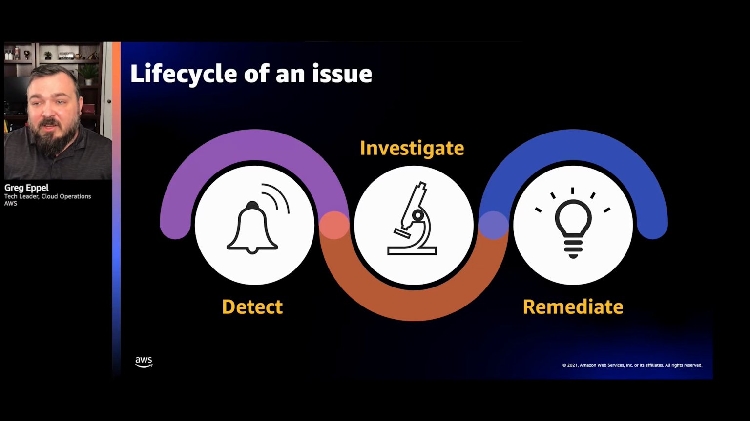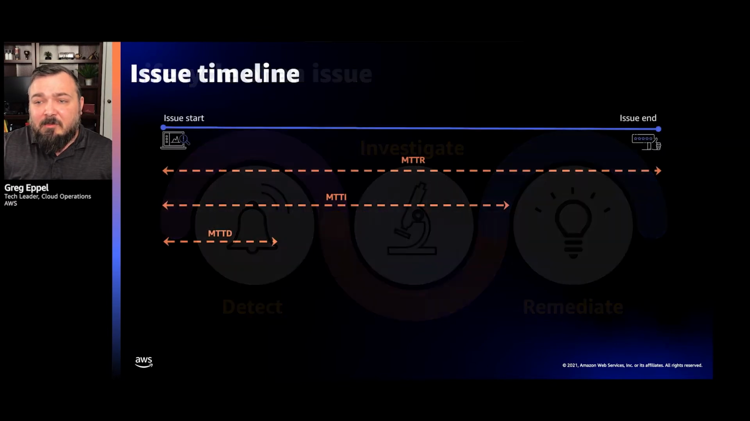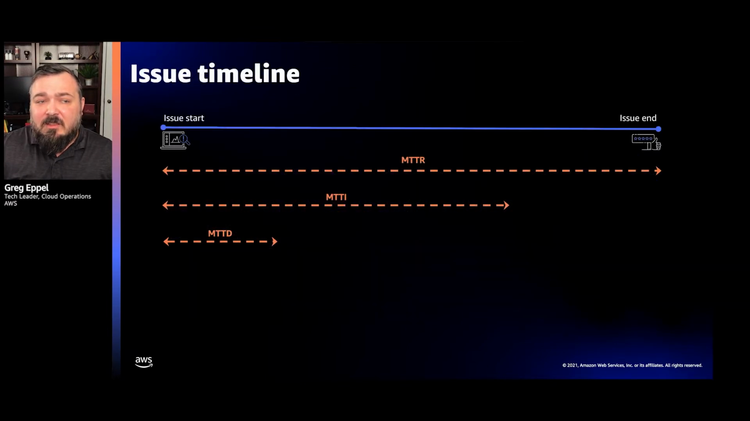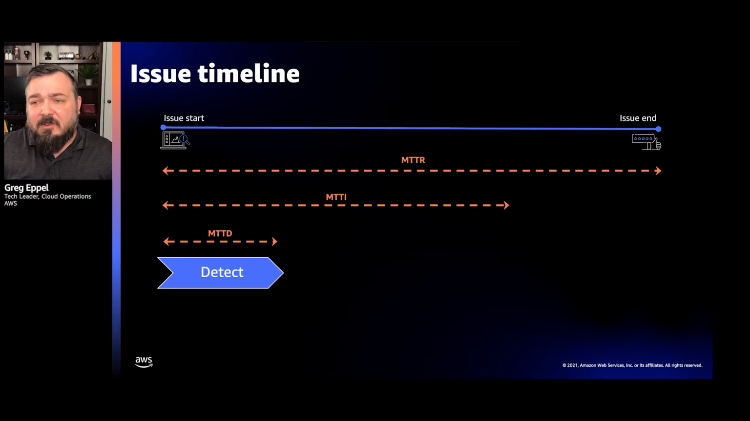Now, this is obviously very high level. I'm going to break this down a little bit more into what we see if we actually take an issue and break down its timeline, right? So the first thing that we see here is this detection phase, right? And you'll see these MTTR, MTTI, and MTTD. These are just acronyms for the mean time to recover, mean time to investigate, mean time to detect. So we have our detection phase.